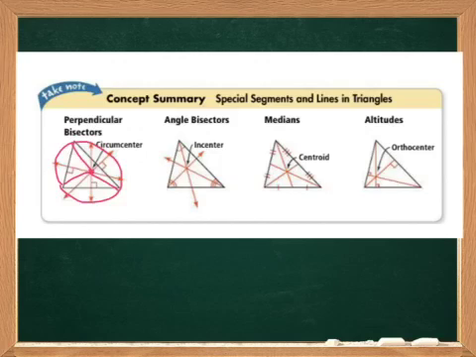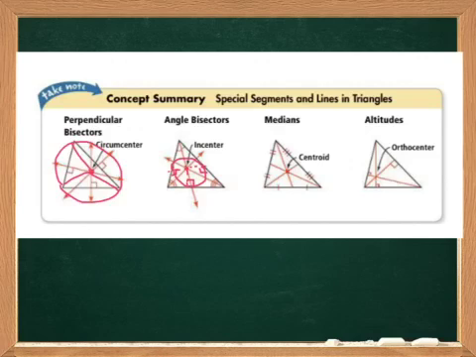The incenter is where the angle bisectors meet, and that's always going to be inside of the triangle. It's equidistant from all of the sides, but we're talking about distance, so it has to be the perpendicular distance from all of the sides. And you can inscribe a circle inside where the center is the incenter. The medians also always meet inside of the triangle at the point called the centroid.